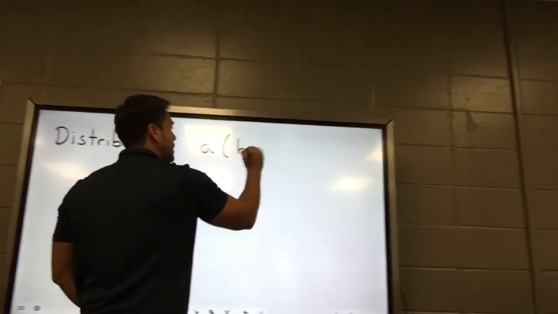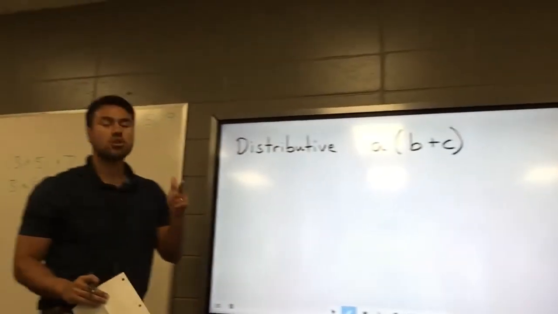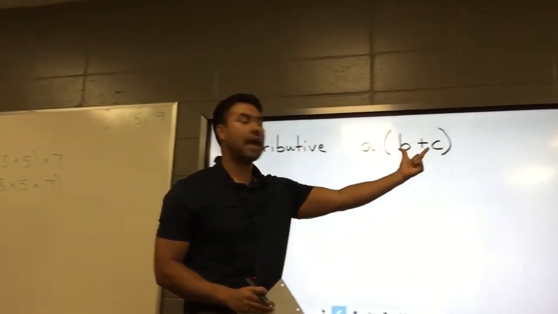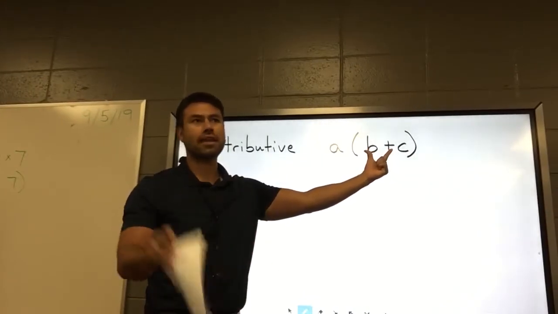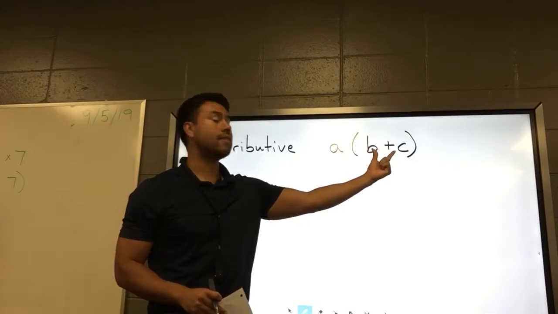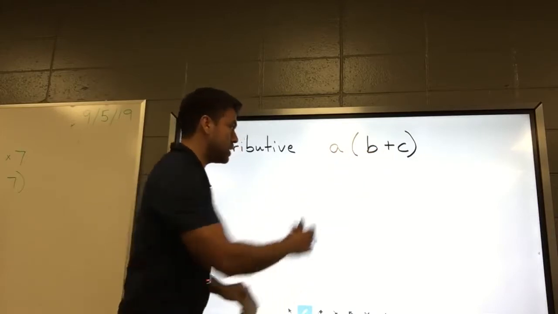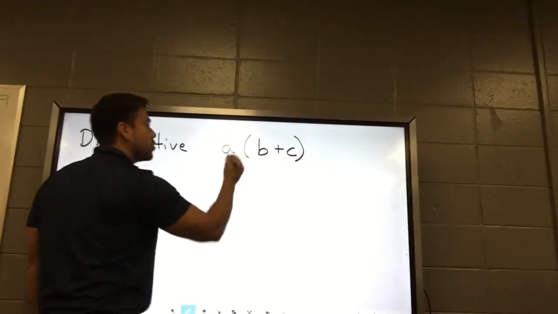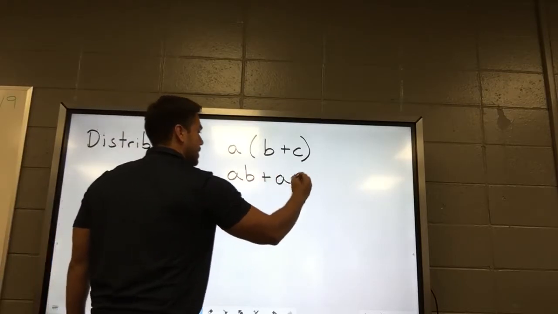Hopefully you know what it is. A times (B plus C). The way you know the distributive property is coming up is you have something being added or subtracted in parentheses, brackets, braces, doesn't matter, and then something multiplying whatever's inside. So do you see the multiplication here? Yes. Is it addition or subtraction? So what do I get? AB plus AC. Yep, that's it.